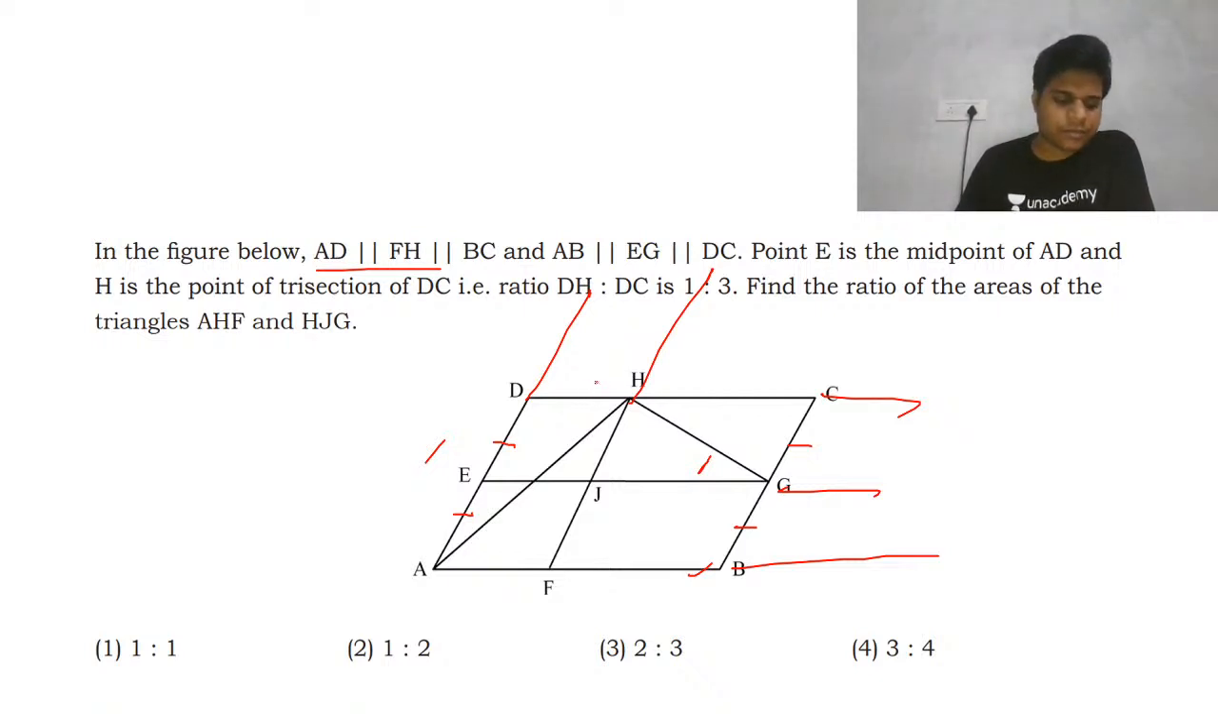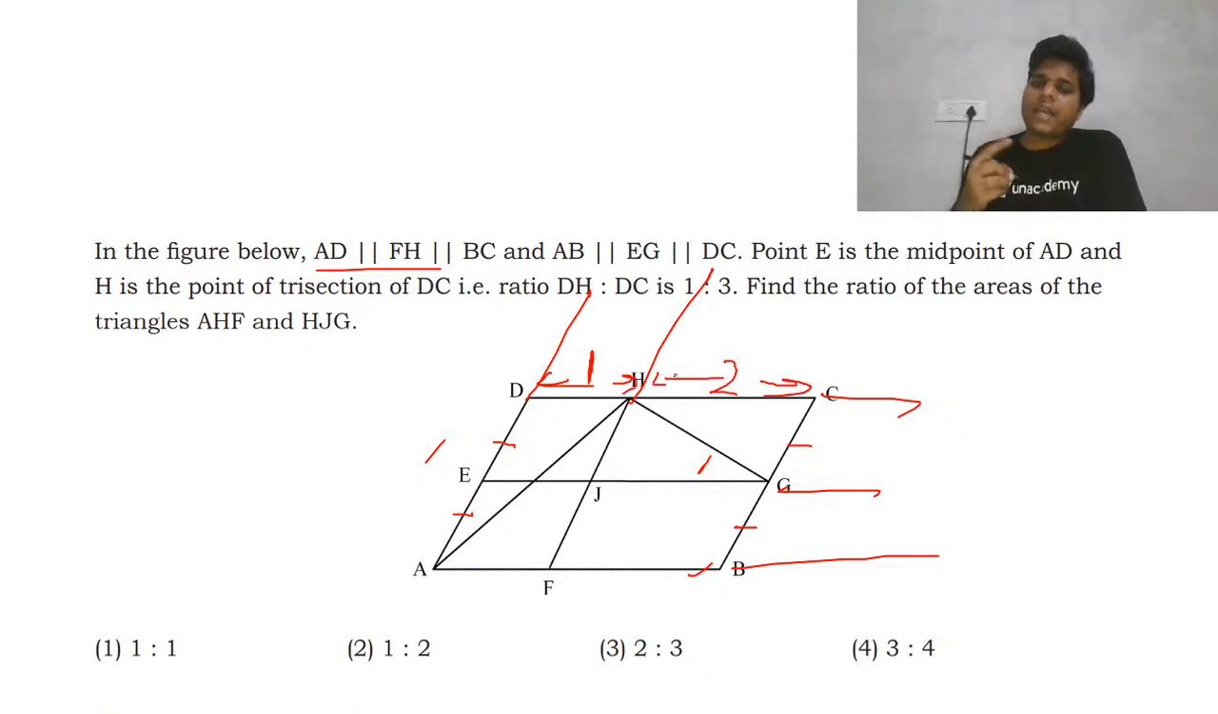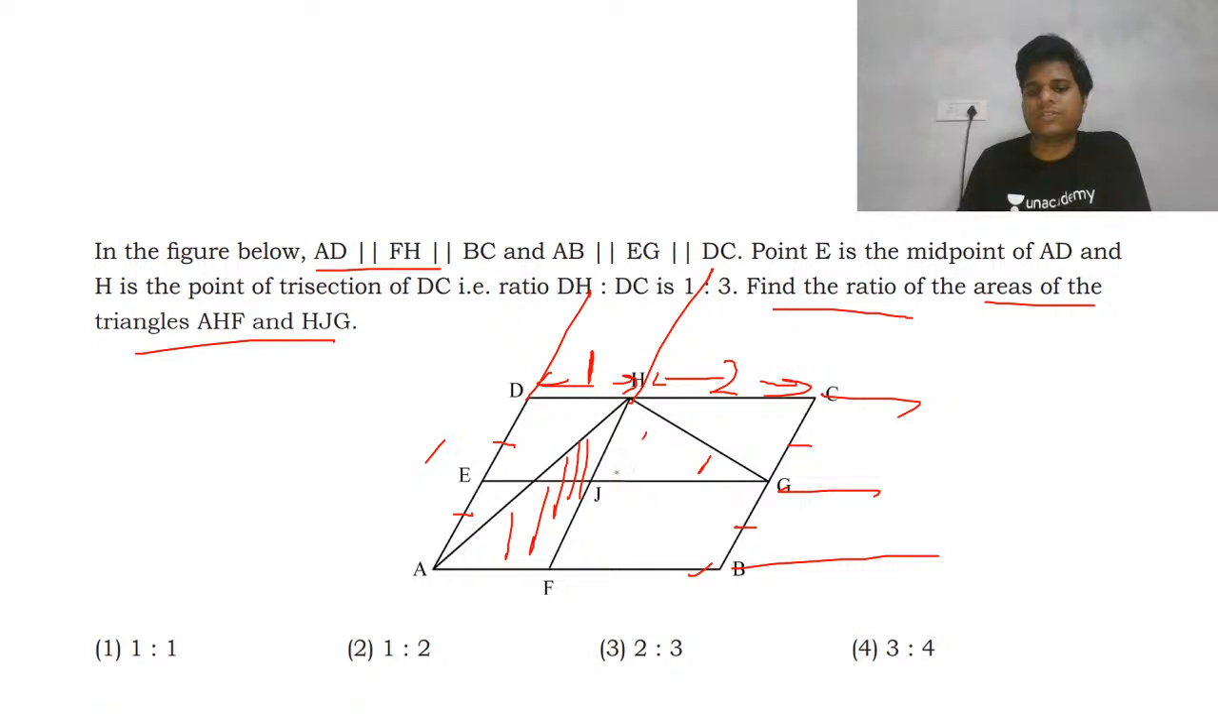Fine. So the ratio of DH to DC, this is 1 and this is 3, so this will be 2. So DH and HC ratio is 1 is to 2, whereas DH and DC ratio is 1 is to 3. That's fine. Find the ratio of areas of triangles. So we need to find the ratio of this triangle.